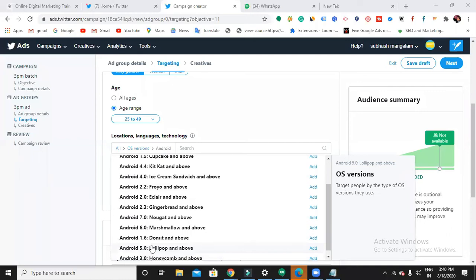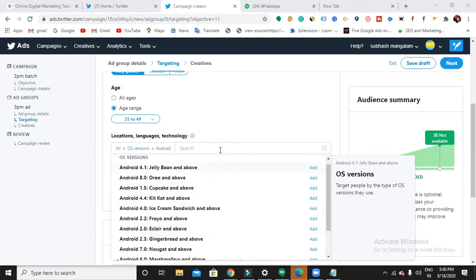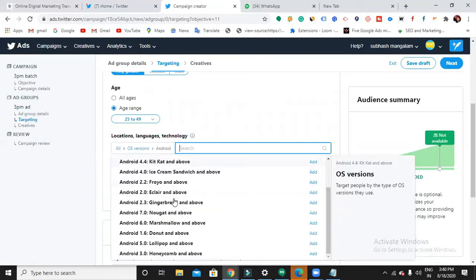Android 3.0, 5.0, 1.0. Oh my God, you have a lot of options. They have this kind of names even for current versions. What is the name of our Android version? Right now the current Android is 10. I guess Oreo or something. No, Oreo is old, it's 8.0. I love Oreo shakes.